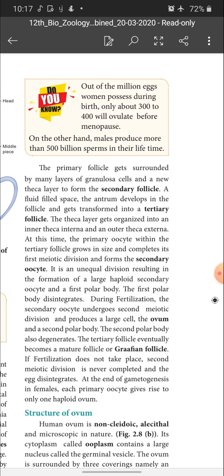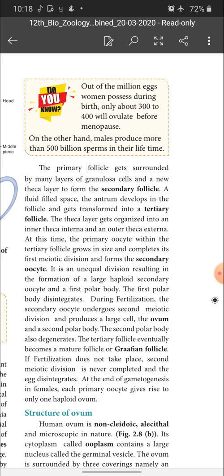The theca layer gets organized into an inner theca interna and an outer theca externa.